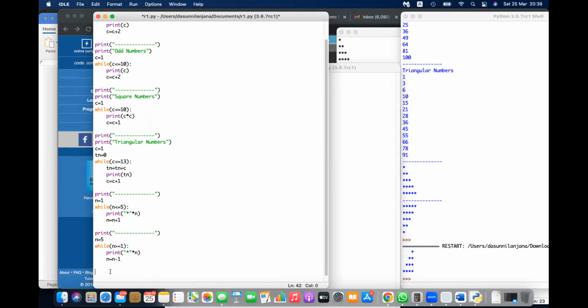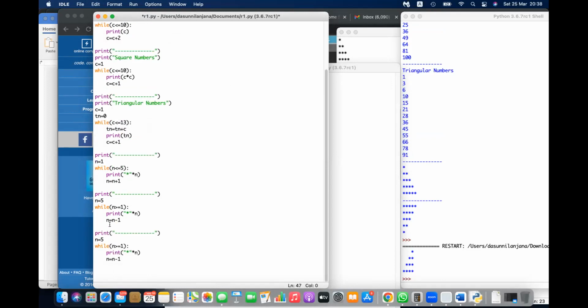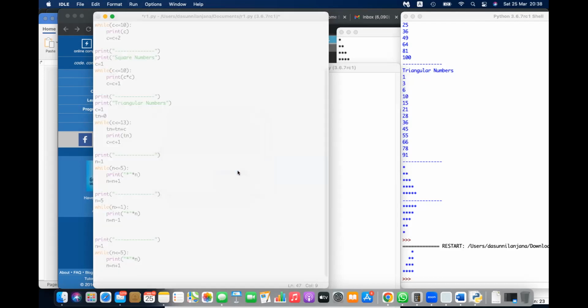So print, right? Okay, print. You have to start with 1, right? You can say n is 1. The asterisks increase as 1 2 3 4 5. You can say n is less than or equal to 5, right? It has to go until 5. What you need to do is print n asterisk and n is n plus 1. Then the asterisks keep increasing. So this is the last one, right? Last one.